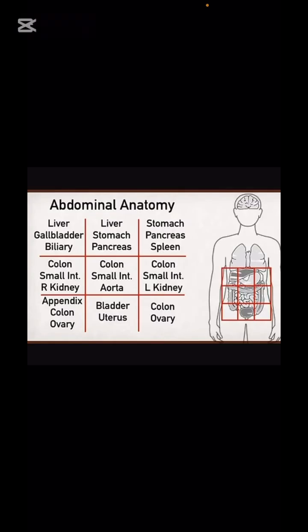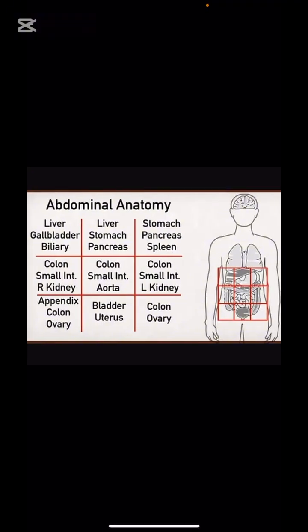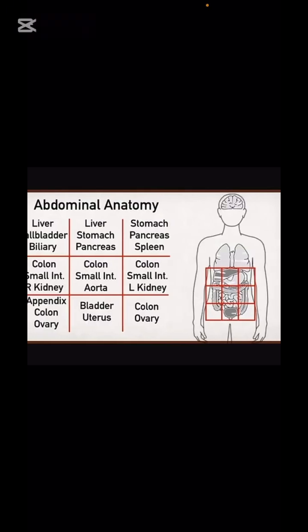On the left upper quadrant, I'm saying that in the upper left quadrant, some leftover part of the stomach will be there. Pancreas tail will be there, spleen will be there. And under the left upper quadrant part, what will be there? Colon will be there. Which colon? Leftover parts of the transverse colon and the leftover parts of the descending colon. And small intestine will be there, left kidney will be there. Under this will be colon. Which colon? Sigmoid colon. And the left ovary will be there in the cases of female.